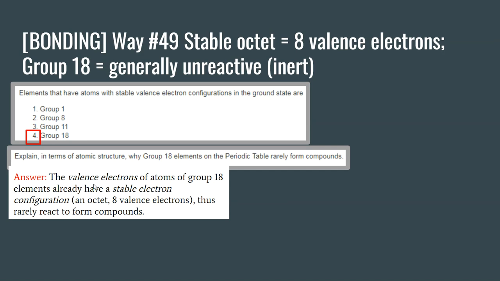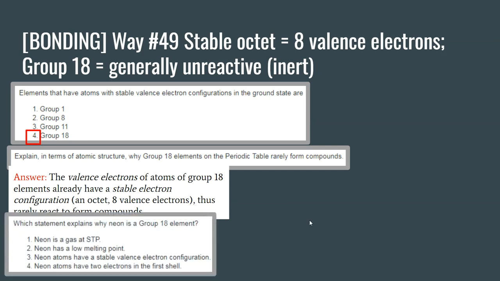Notice that I mentioned their valence electrons and that they have already a stable electron configuration. In order to get full credit, you have to mention something about their atomic structure, something about their makeup. And I stated that when I said valence electrons or stable electron configuration.